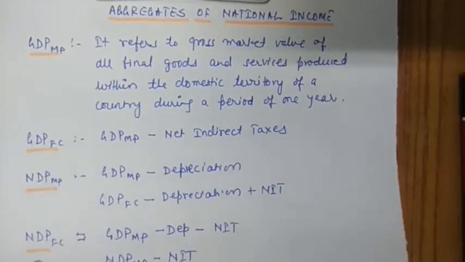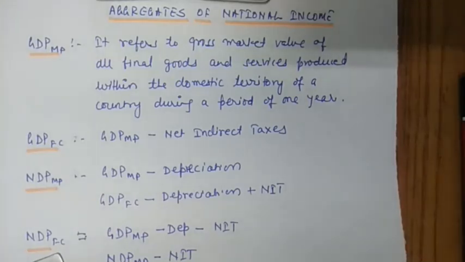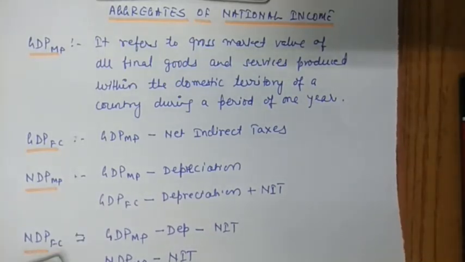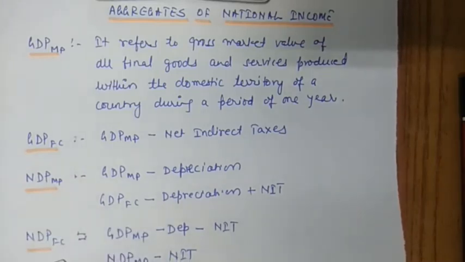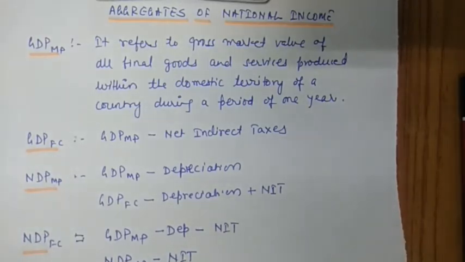Next is NDP at FC. This is an important one because NDP at FC, net domestic product at factor cost, is also known as domestic income. NDP at FC refers to the net money value of all final goods and services produced within a domestic territory of a country during a period of 1 year.